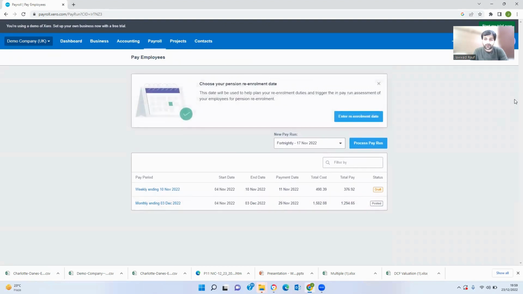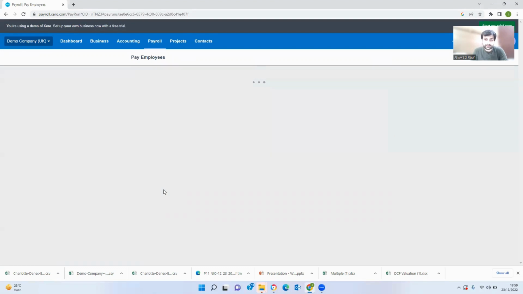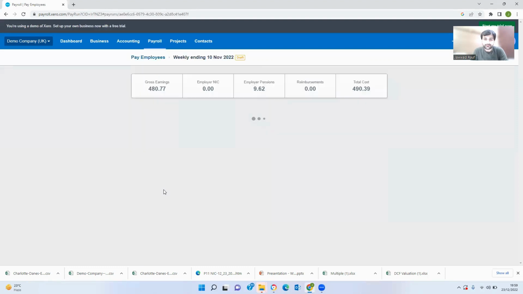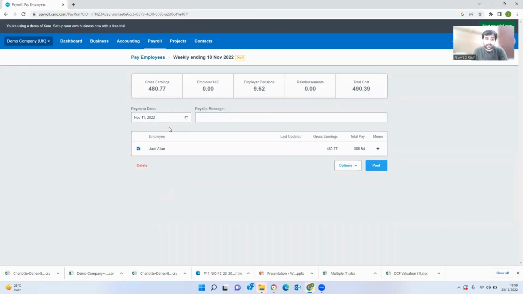Now we have a pay run already available, prepared for us. Weekly ending 10th of November 2022, and obviously this has also been calculated automatically because we haven't put all the data into the settings, as I told you guys before. And when we get into this, it is a draft pay run. Here you can see gross earnings are these, employer NIC is this, employer pension is this, reimbursements are these, and total cost is this. And during this period, it's only Jack Allen who is going to be paid.